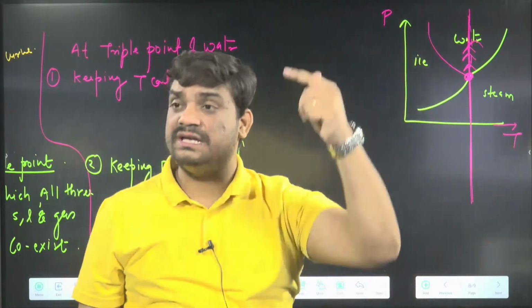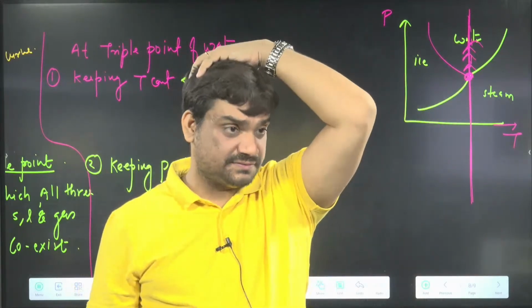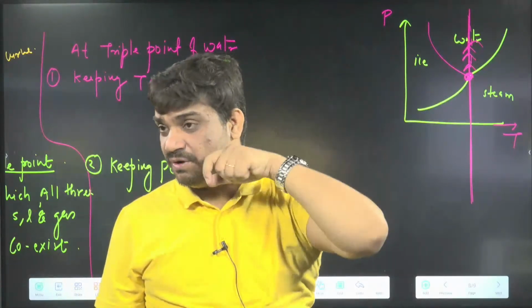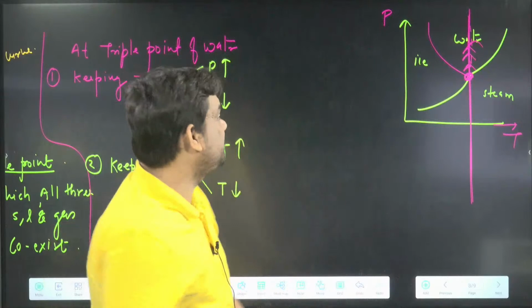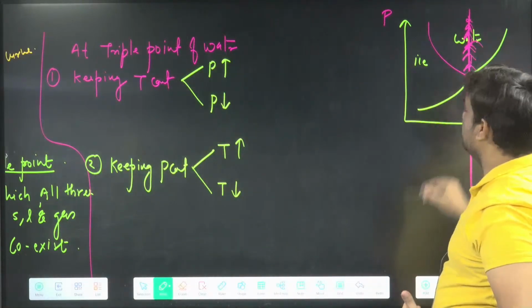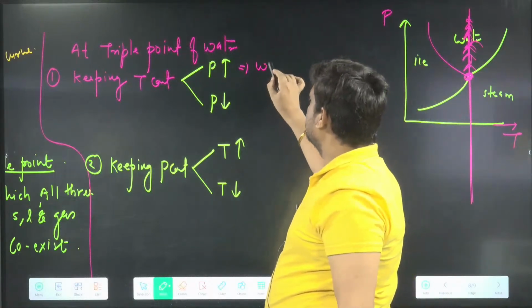Temperature constant. If I increase the pressure, what will I get? Ice or water or steam? How to get here? We can say, sir, if I increase the pressure, I will be in this zone. So what am I going to get here? I'm going to get water here.